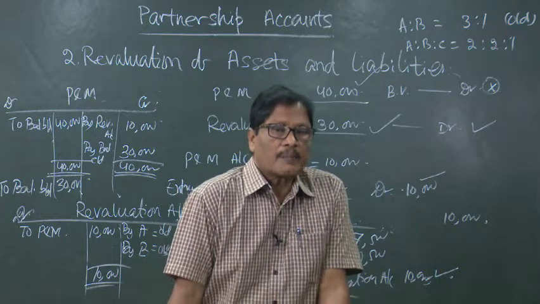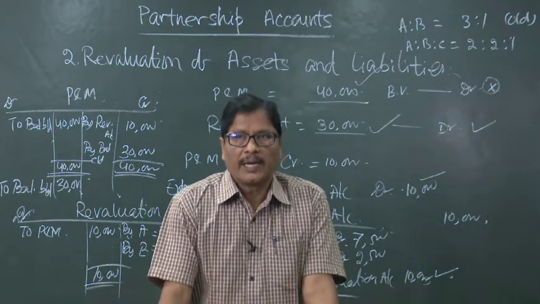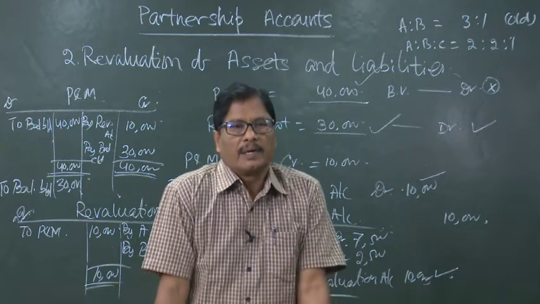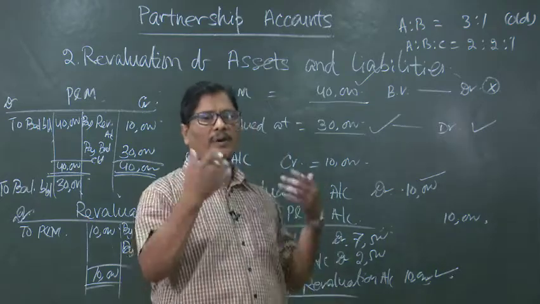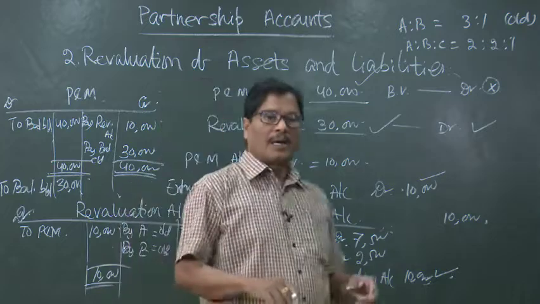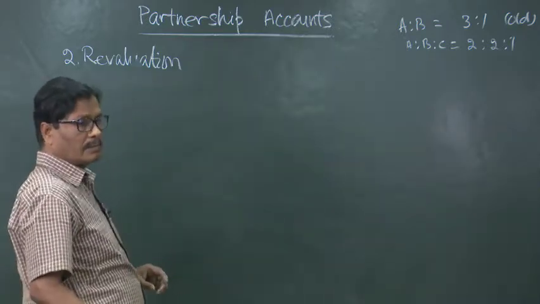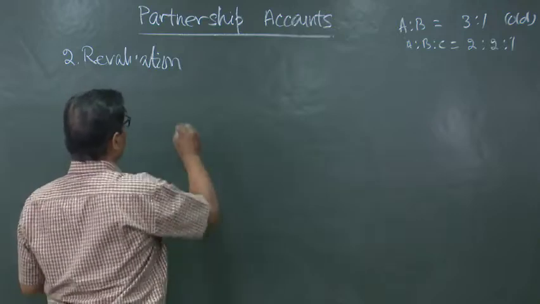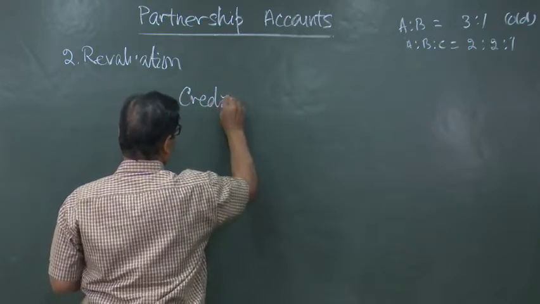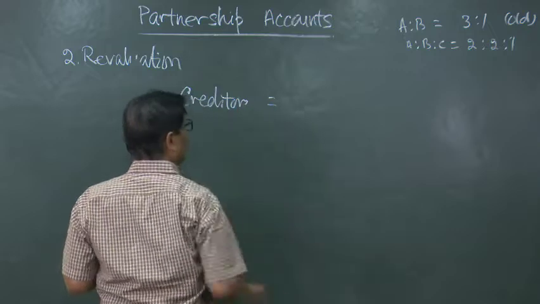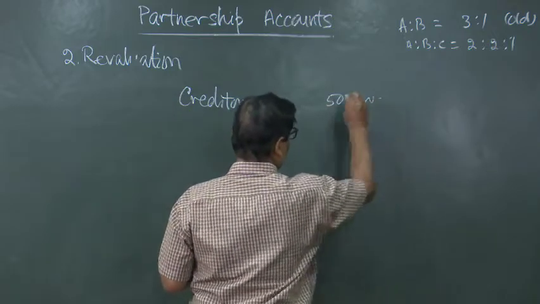But this is not sufficient to know about the revaluation of assets and liabilities. In the next class, we will be discussing revaluation of assets as well as liabilities. Now, let us take one more example of a liability. Suppose there are creditors of 50,000.